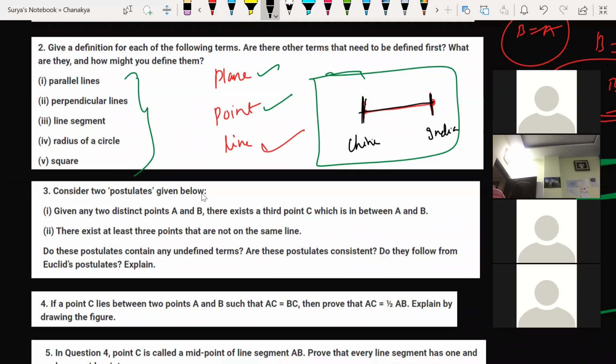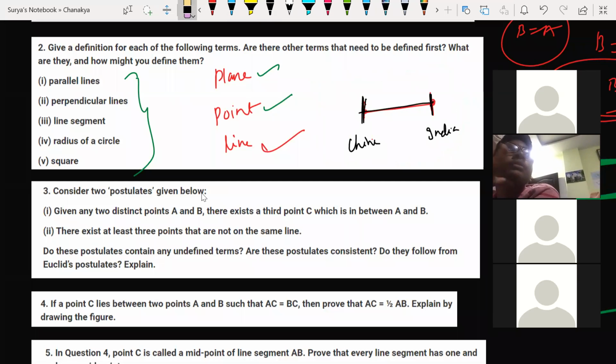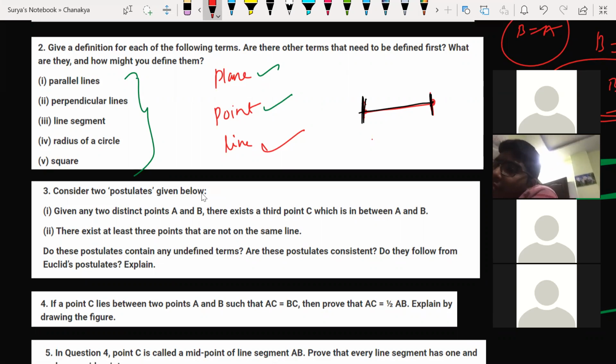Sir, what is the difference between line segments and terminated lines? Terminating and non-terminating. Terminating means having end points, it will break at that point. Non-terminating means it cannot break, it goes on. That is the difference. So line segment and terminated lines are the same, right?